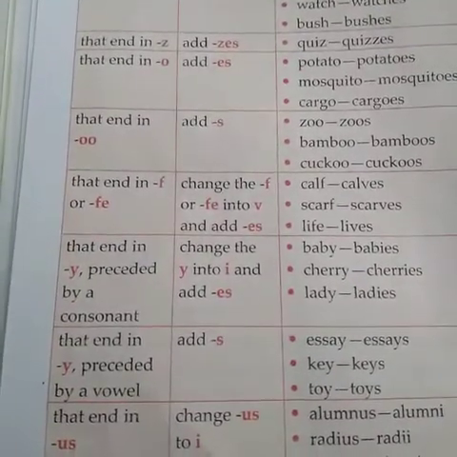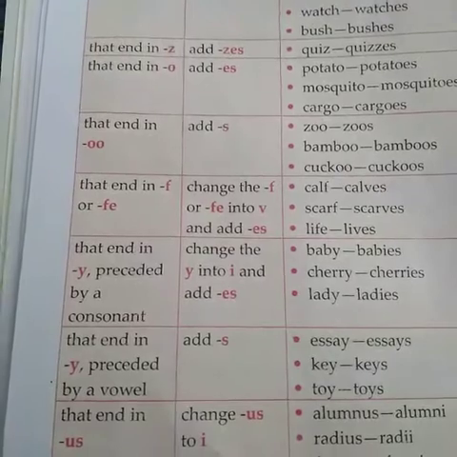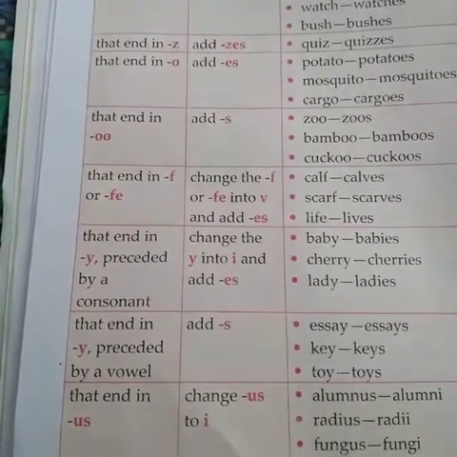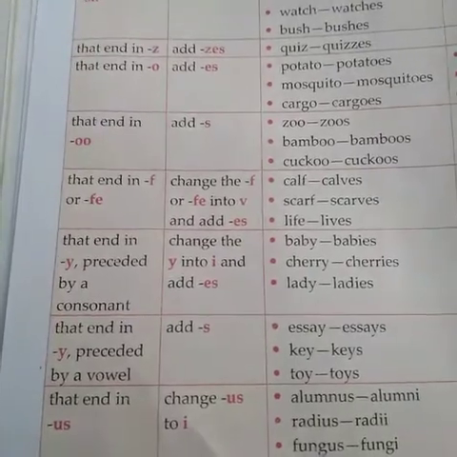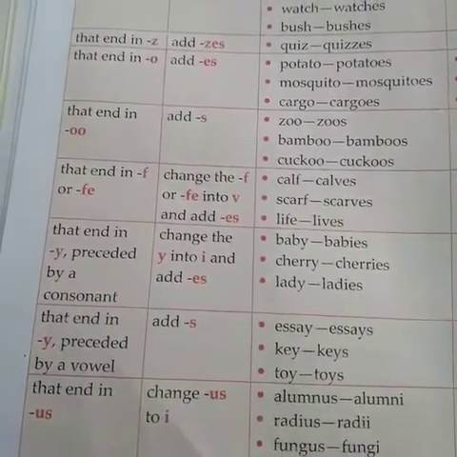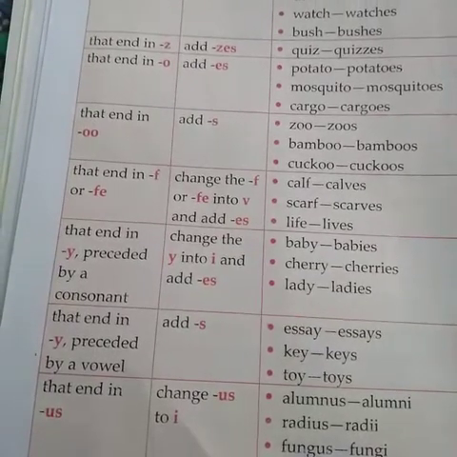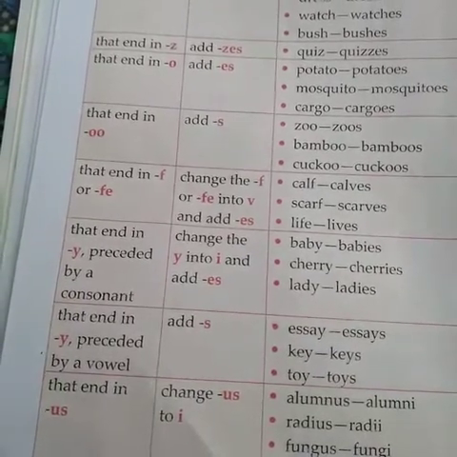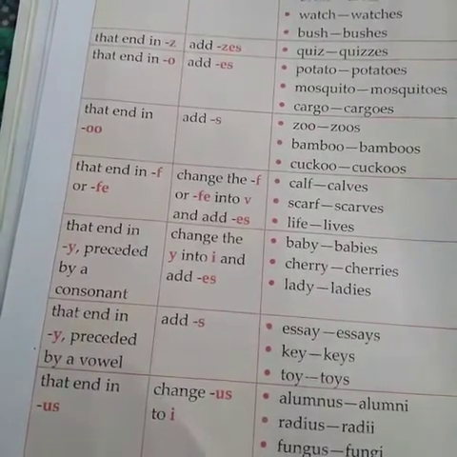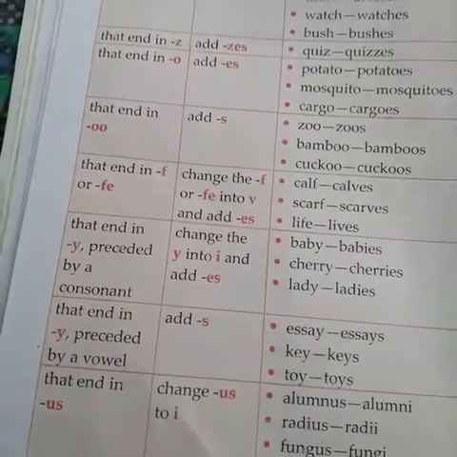The words that end in Y and are preceded by a consonant, change the Y into I and add ES: baby, babies; cherry, cherries. Baby, the word ends here in Y and changes into IES in its plural form.